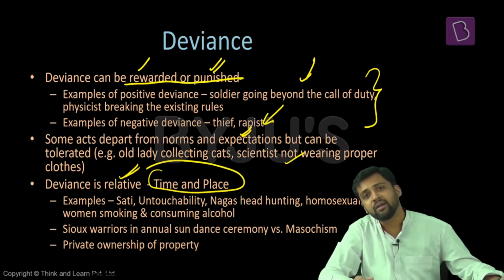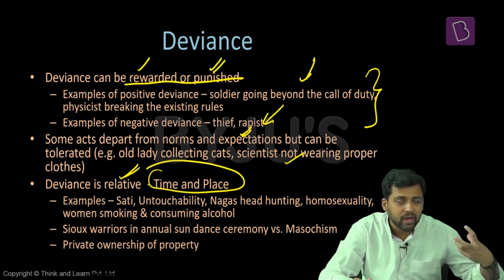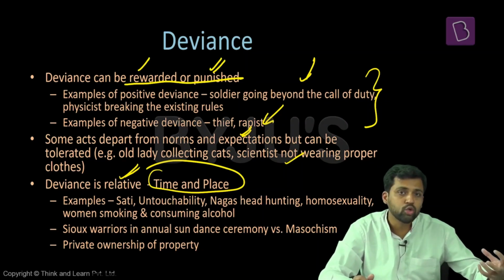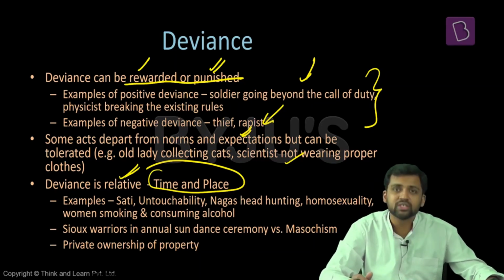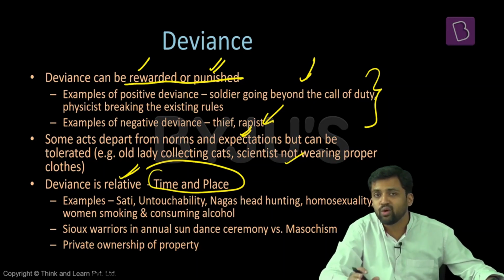If a person kills someone, it can be considered as a deviant behavior. At the same time, it might be considered as a normal behavior. For example, if a soldier kills an enemy, then it is expected. He is expected to kill his enemy. It is not a deviant behavior. But if any normal person kills someone else, then it will be deviant behavior. It will be considered as a murder. So depending on the circumstances, depending on the place, depending on the time, the idea of deviance can also vary.